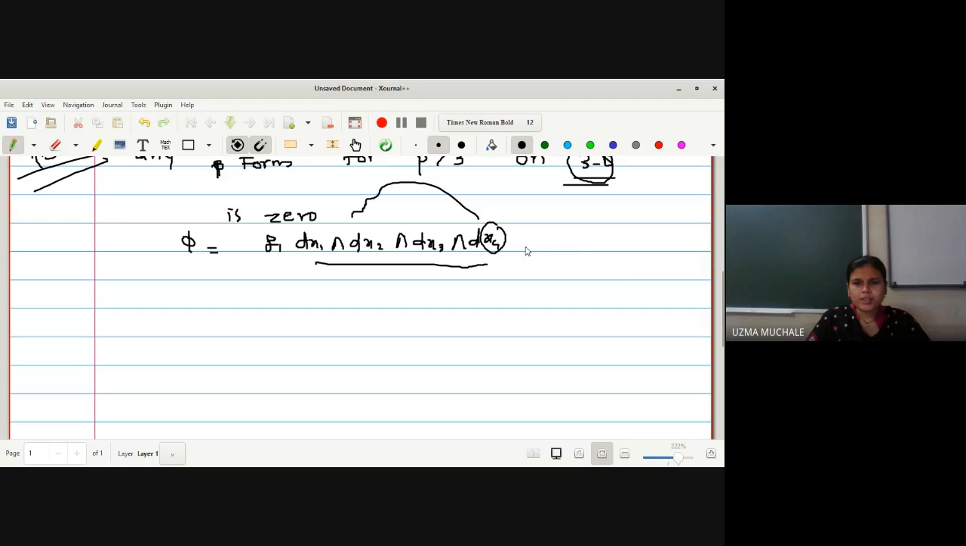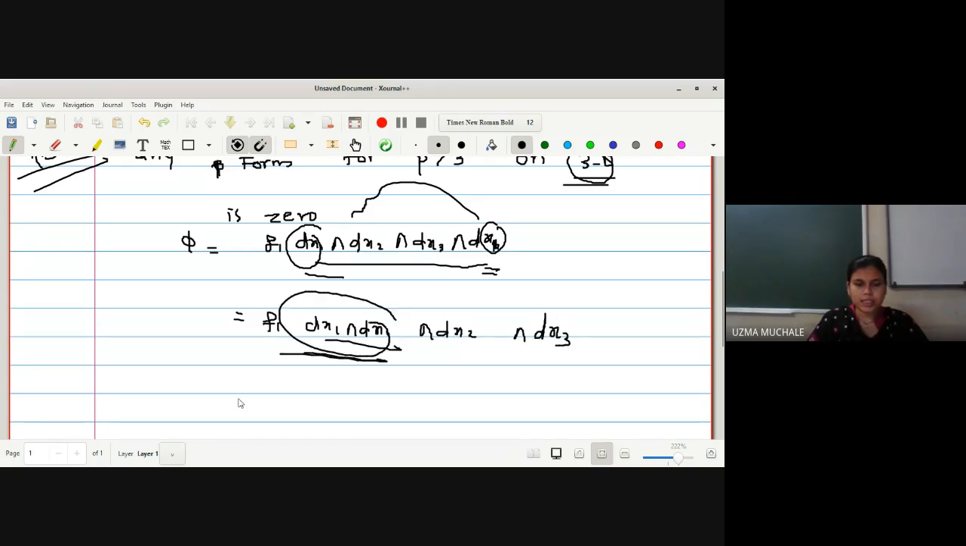Because we are in three dimensions, we cannot have the fourth dimension dx4. So this dx4 may be one of dx1, dx2, dx3. Suppose it is dx1. So what is the wedge product of dx1 with dx1? I can write this as f1 times dx1 wedge dx1, wedge product with dx2, wedge product with dx3. Then we know that the value of dxi wedge dxi is 0, and hence we can say that any p-form for p greater than 3 on a 3-dimensional space is 0.